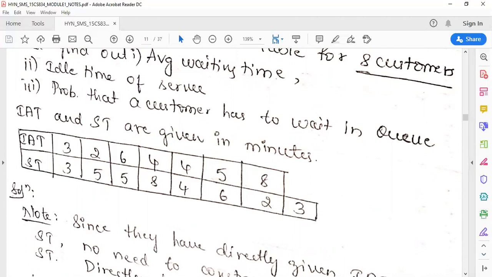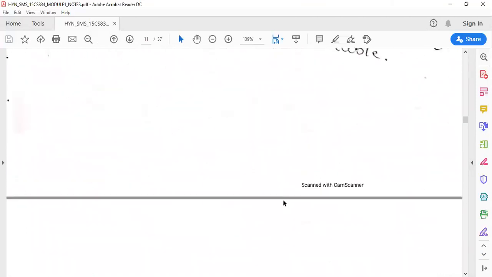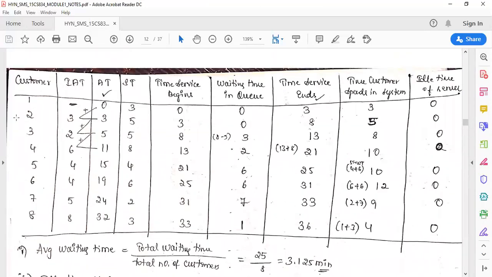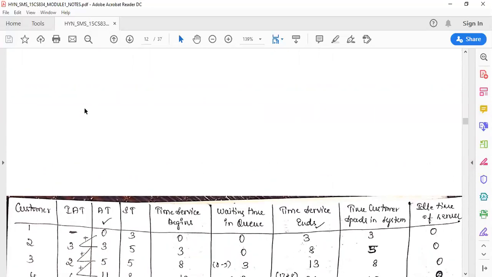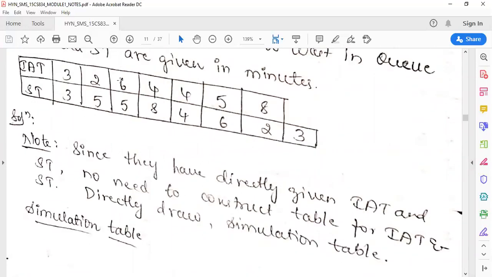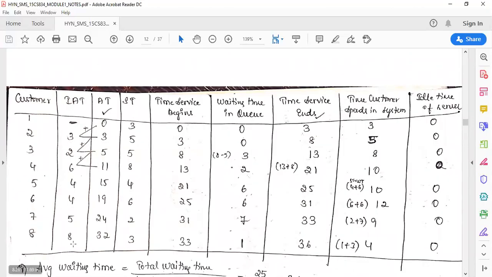And the inter-arrival time will always be one number lesser, because for the first customer we don't have an inter-arrival time. If they give the inter-arrival time directly, there is no need to construct RD assignment tables. Directly you can go for your simulation table: customer, inter-arrival time, arrival time, service time, time service begins, waiting time in the queue, time service ends, time the customer spends in the system, and idle time of the server. Write the 8 customers and take the inter-arrival values from the table. For the first customer it is always a dash, then 3, 2, 6, 4, 4, 5, 8.